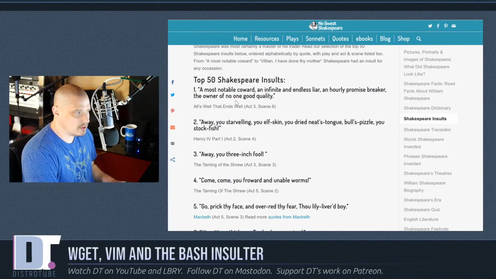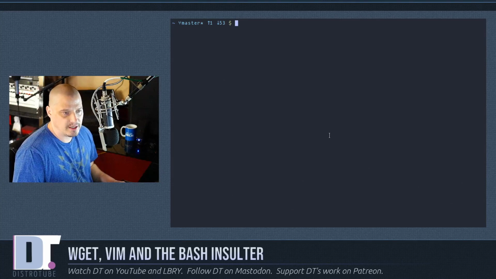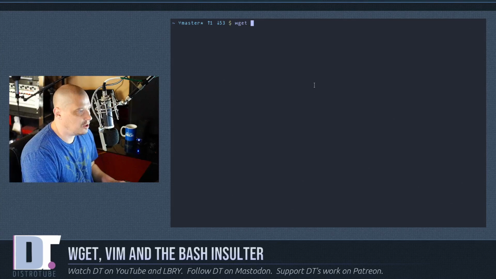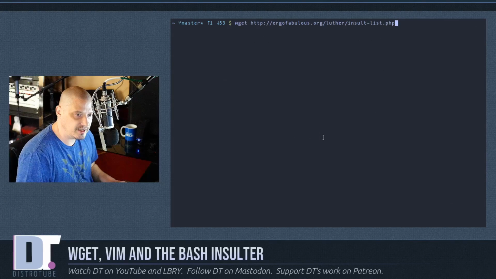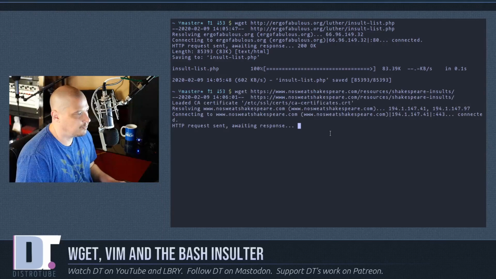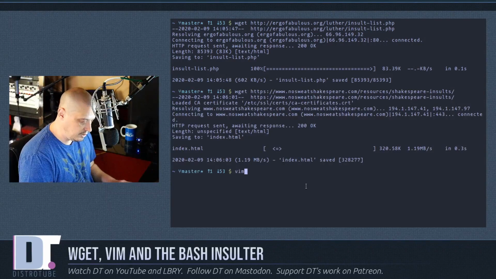Well, first, let's bring up a terminal. What you need to do is basically just download that web page. That's all you really need to do. One of the command line tools you can use to do this is a tool called wget. Wget, and then a URL, and it will go and grab that web page and download it. So I'm going to go ahead and wget the Lutheran insult web page, and then I'm going to wget the Shakespearean insult web page. Now, once I have those, I can open these in Vim.